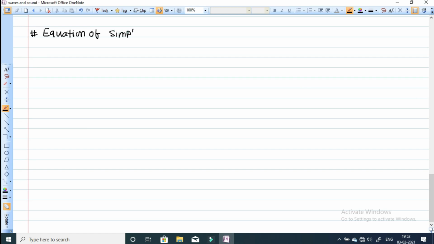Simple harmonic plane wave. Harmonic plane wave. We have already seen in simple harmonic motion, or if you have studied simple harmonic motion, I have explained about the harmonic function.